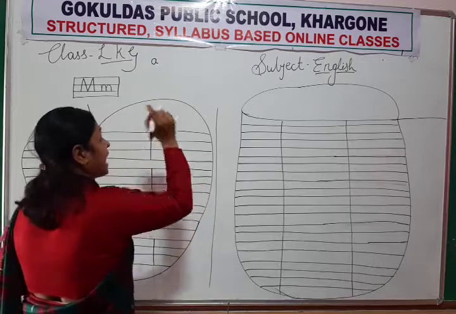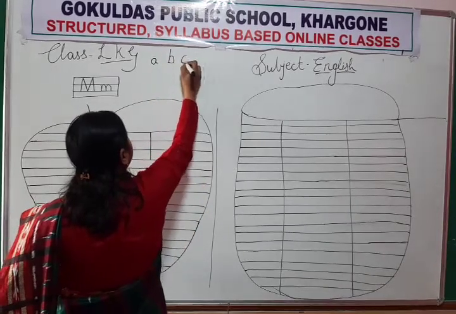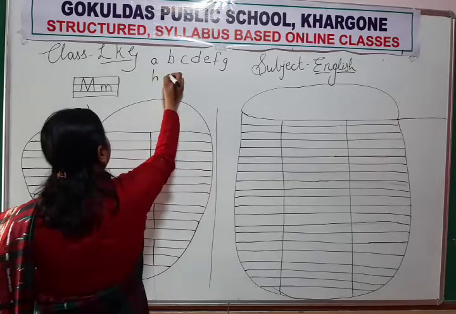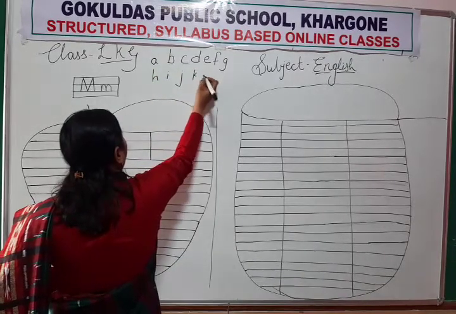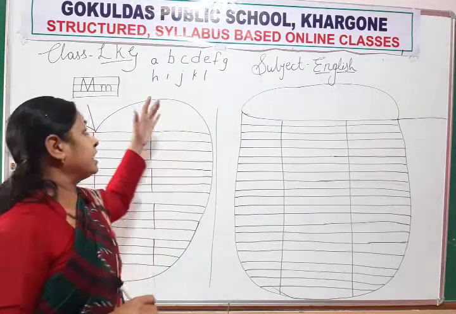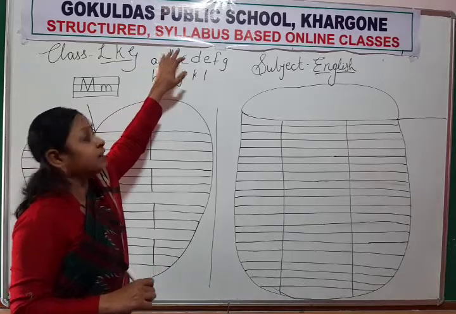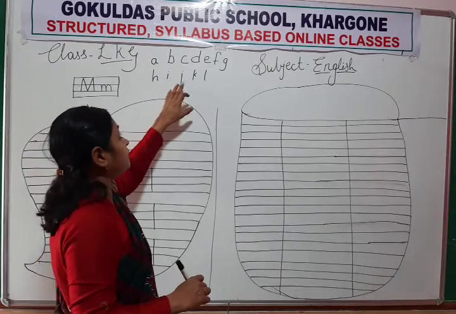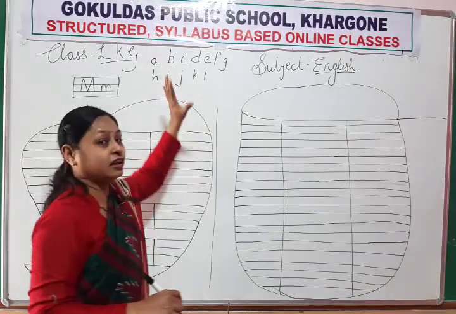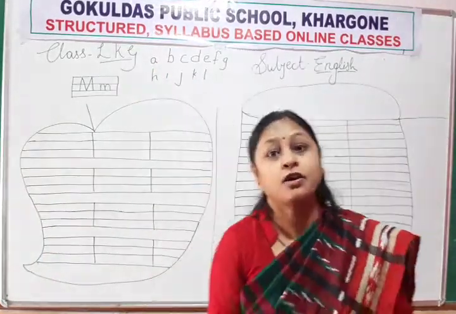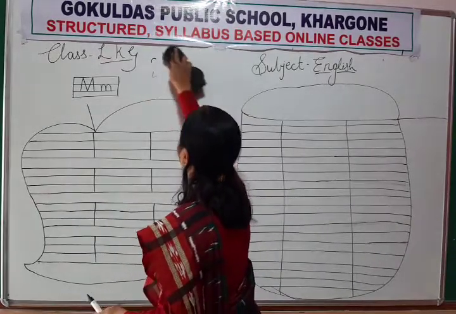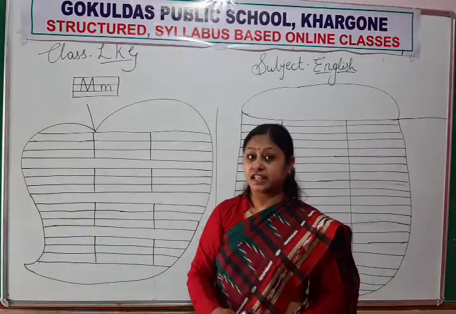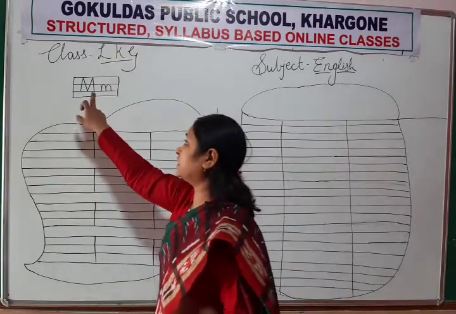A, and the sound of A is A. B, C, D, E, F, G, H, I, J, K, L. We have learned all these letters with their sounds. Today, after L, which letter will come?